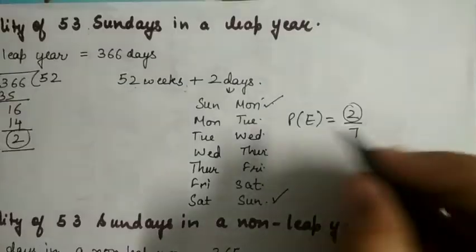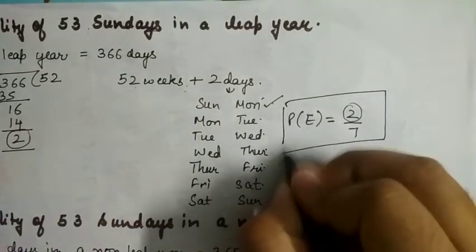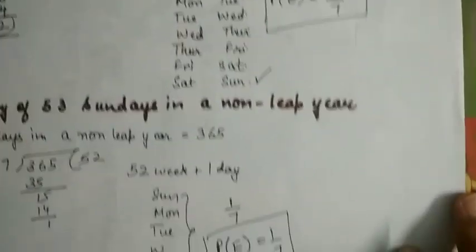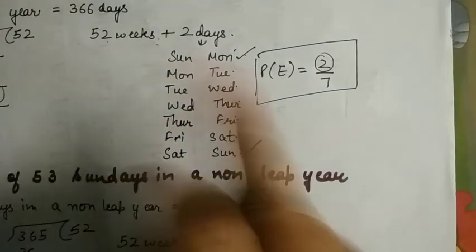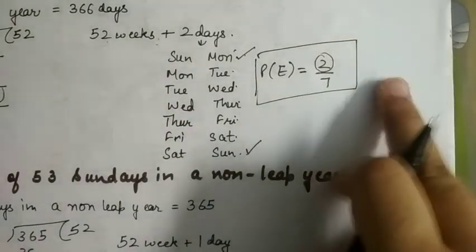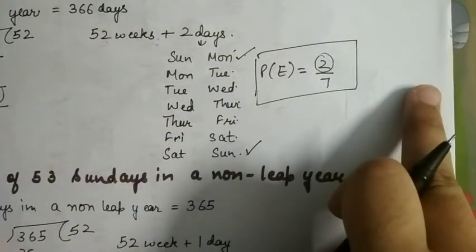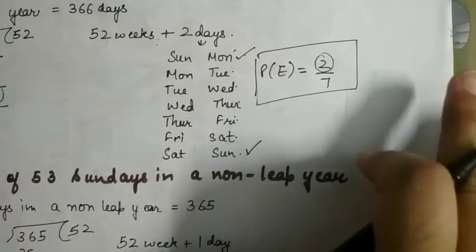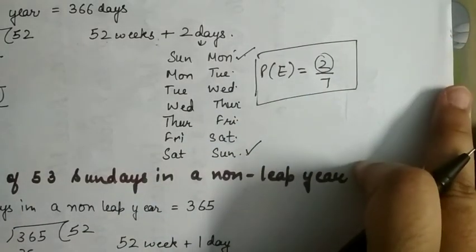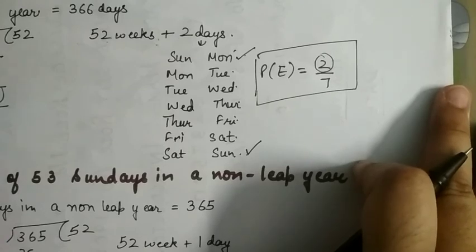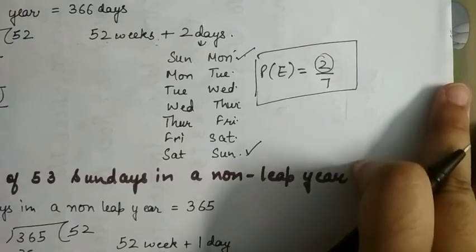And getting 53 Sundays or any other day in a leap year, it is 2 by 7. So you have to remember this. This is the reason for having this probability. It could be asked in 1-mark questions as well. So with this, we have covered all the types of questions that are asked in the board examinations. So practice them well, and we are finishing the chapter of probability here.